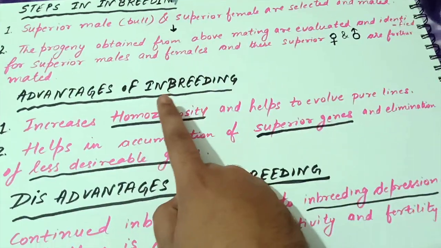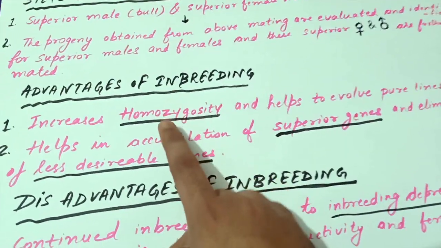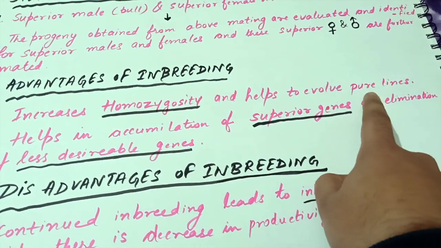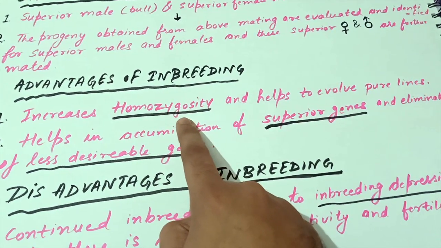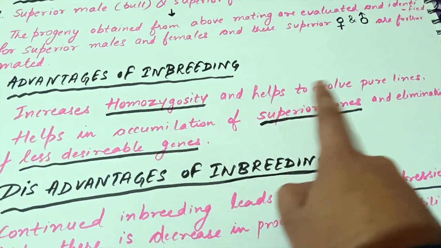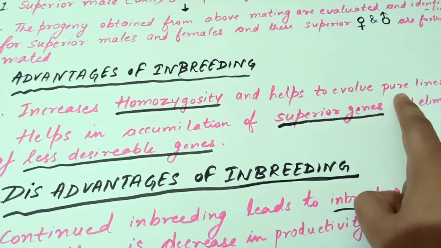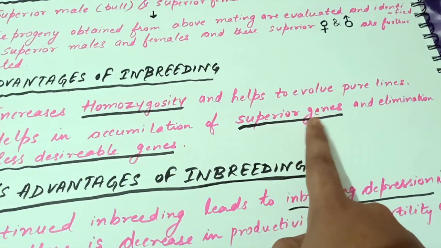Now let us look at advantages of inbreeding. Inbreeding increases homozygosity and helps to evolve pure line. So first advantage is that homozygosity will increase in inbreeding and pure lines would be evolved. Second advantage is that inbreeding helps in accumulation of superior genes.